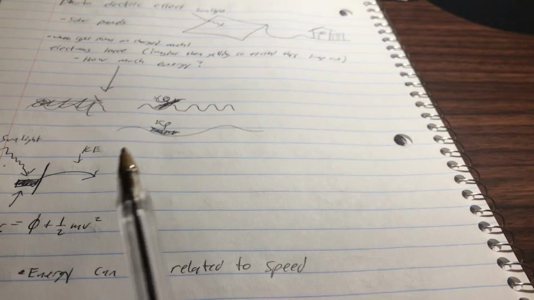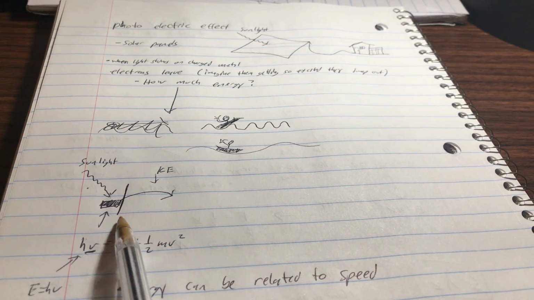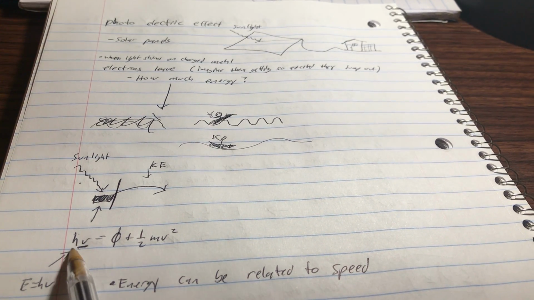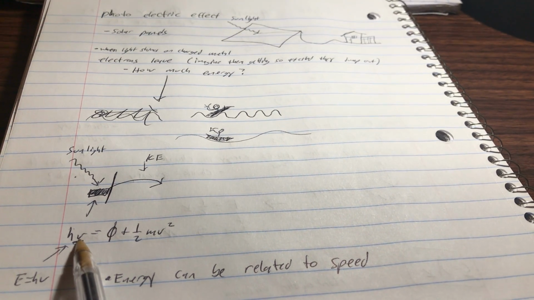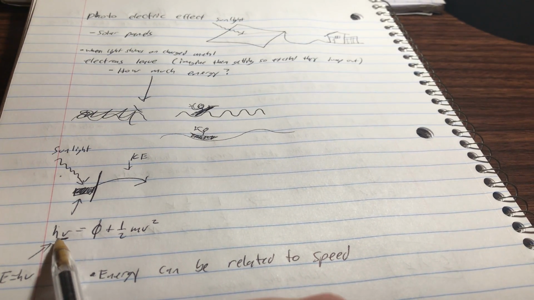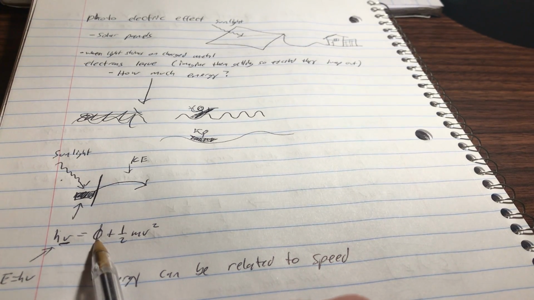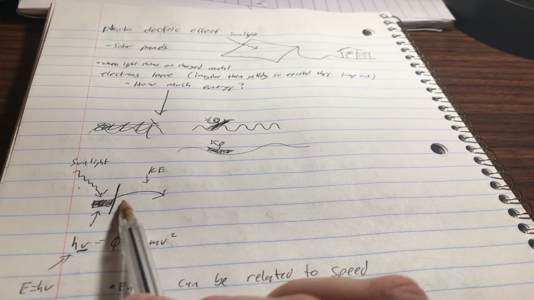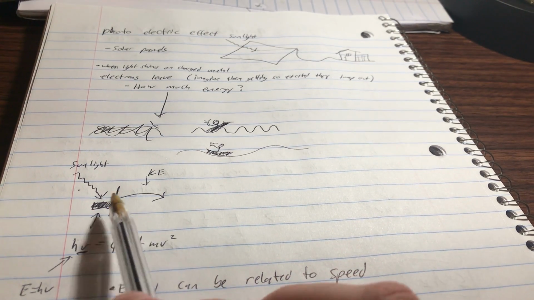So to describe that in a better way, I have this piece of metal here. I have sunlight hitting it, and it's charged. So I have so much sunlight hitting it and that sunlight is quantified by how much energy is in that sunlight. And then I reach this point where the electron leaves. So the electron got so excited that he wants to leave now. So I've drawn this little line kind of separating the two different parts.